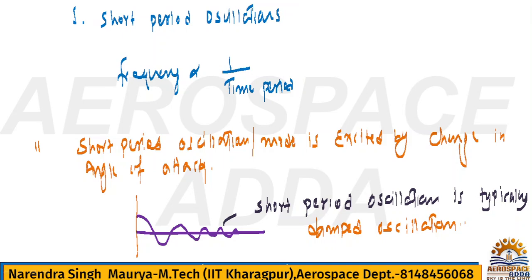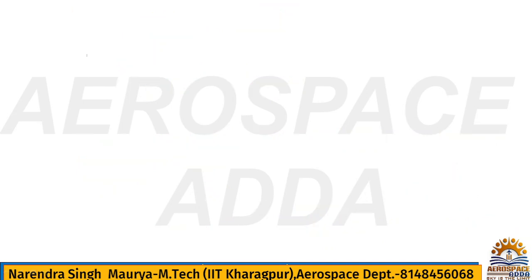That is one very important point you need to make a note of. This is also for 1 mark. You need to remember: angle of attack.